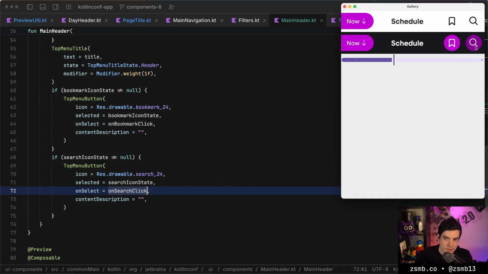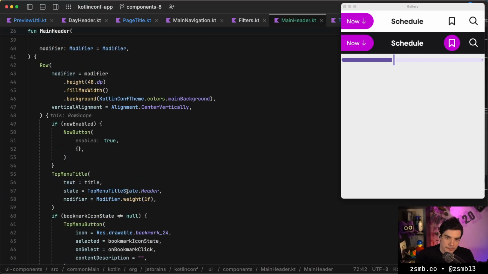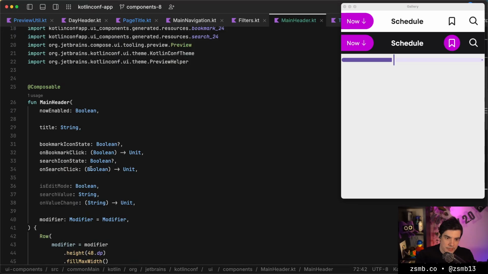Again, with the search, we don't want it to be able to toggle. That's not a toggleable icon, that's just a regular button, which is making our life complicated in more than one way. So on search click will not take a boolean.